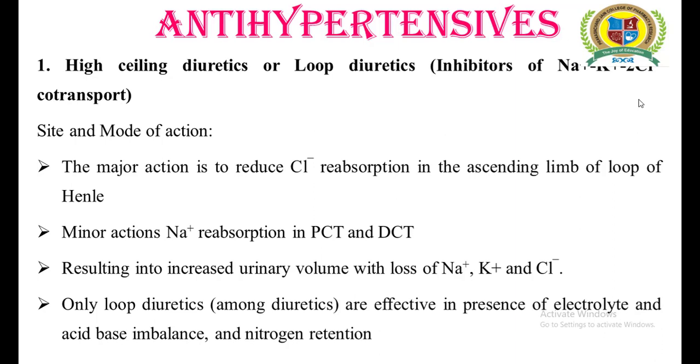Among diuretics, only the loop diuretics are effective when a person is suffering from electrolyte imbalance, acid-base imbalance and nitrogen retention, while the other diuretics are found to be ineffective in such cases.